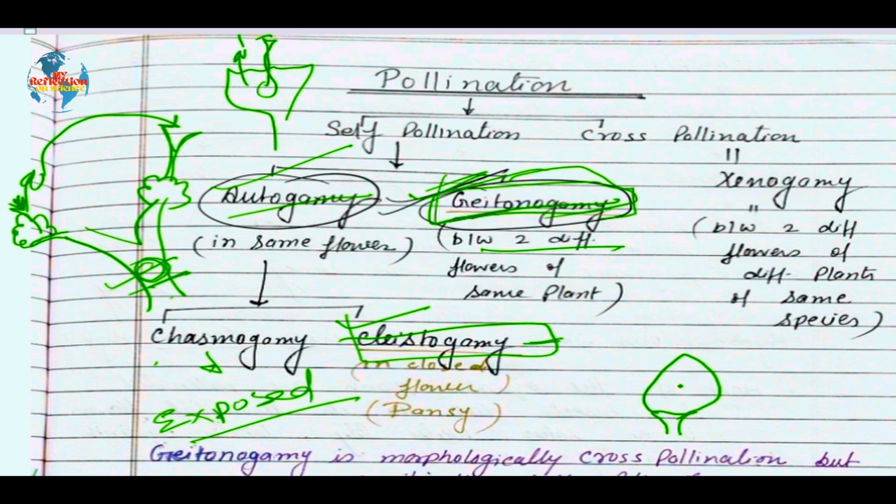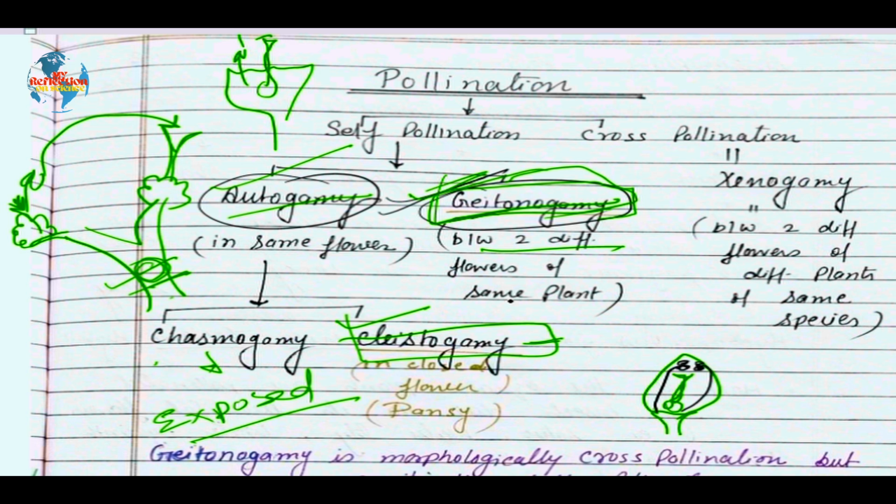In the bud condition, as we all know, the stigma is present in the centermost position and the anther is located in such a way in that closed bud that whenever pollen grains fall, they fall on the stigma itself. That means even if the flower is not opening, there is 100% assurance of self-pollination and seed set. This we can see in case of pansy, as well as Commelina, as well as oxalis. So some of the examples we have to keep in mind for the board examination.